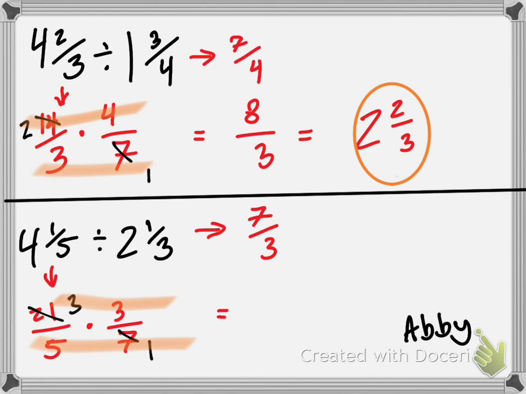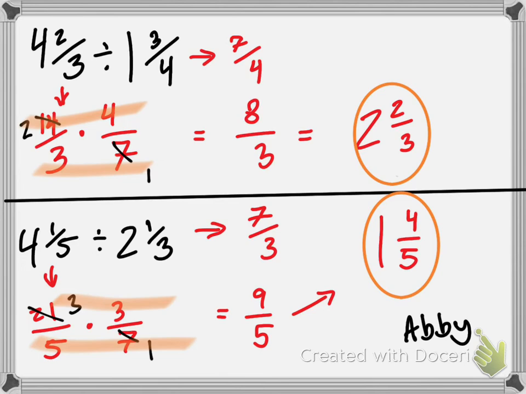What's 3 times 3? 9. What's 5 times 1? 5. And I want to make this into a mixed number. How many 5's go into 9? 1. And what's left over? 4. 1 4/5. Perfect. 1 4/5.